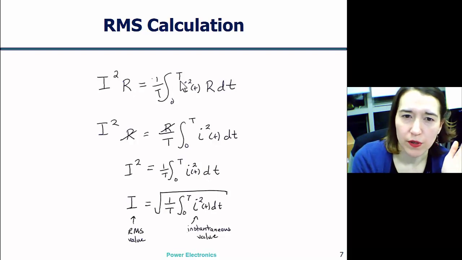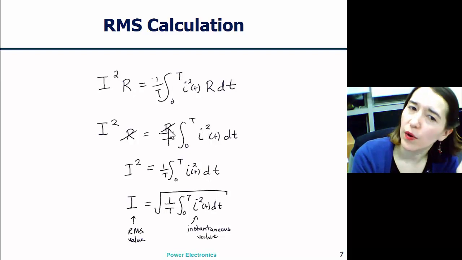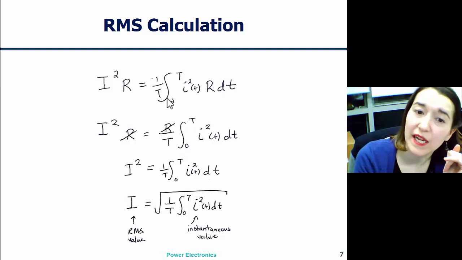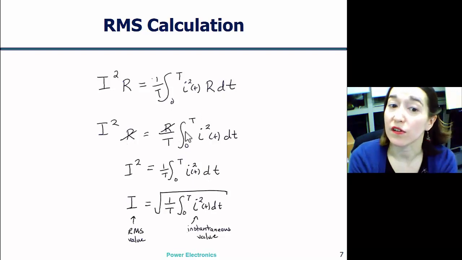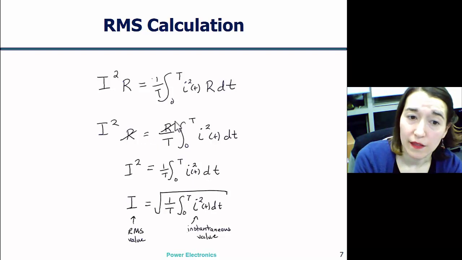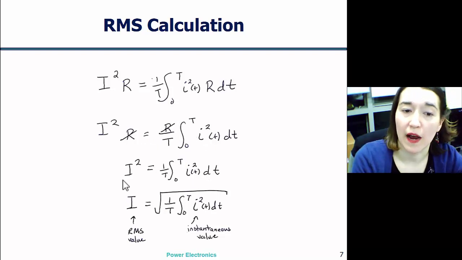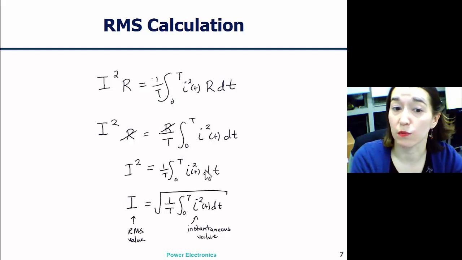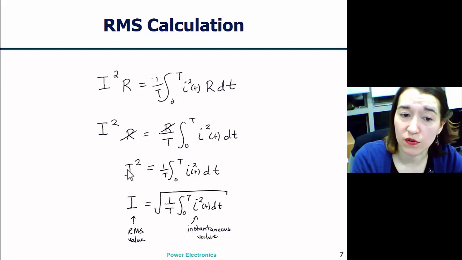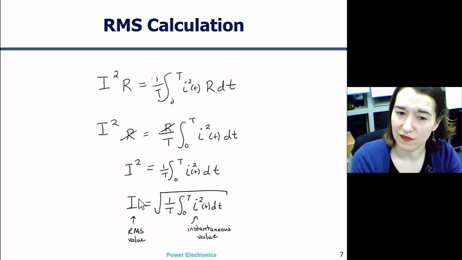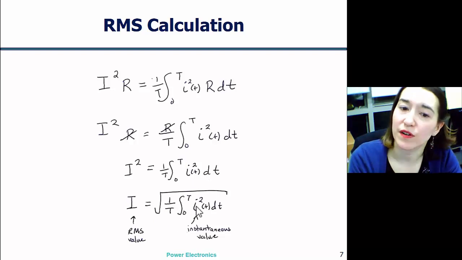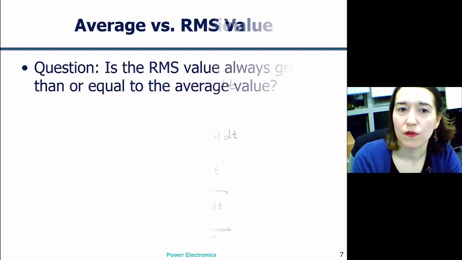Okay, so if we go to the next step, we say, well, we have R's on both sides. This R is constant. We take it out. We can get rid of each R on each side. Then we're left with this I squared on the left, and then the same equation here. So all we did was remove the R's, and then if we square root both sides, we get I, the RMS value, essentially equivalent to the square root of the mean or average of the squared instantaneous value.